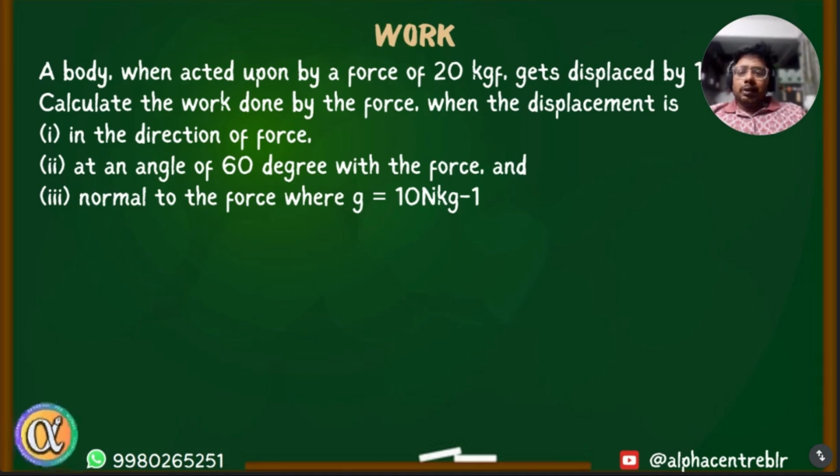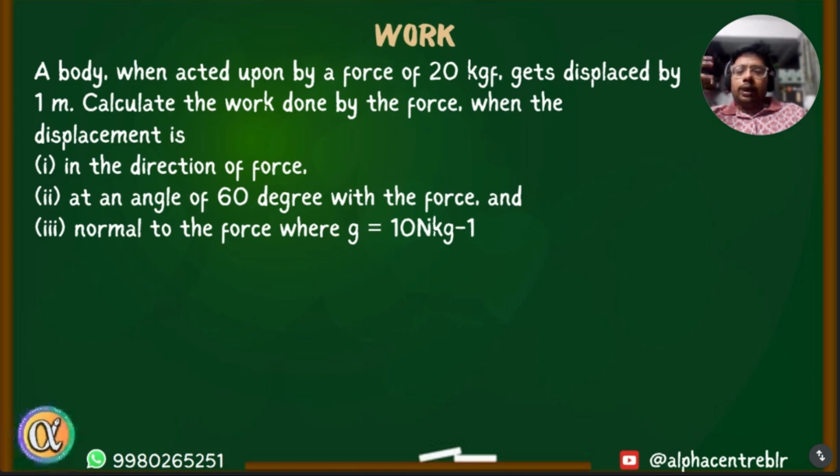A body is acted upon by a force of 20 kgf and gets displaced by 1 meter. Calculate the work done by the force when the displacement is in the direction of force, at an angle 60° with the force, and normal to the force. So a body is acted upon by a force of 20 kgf.